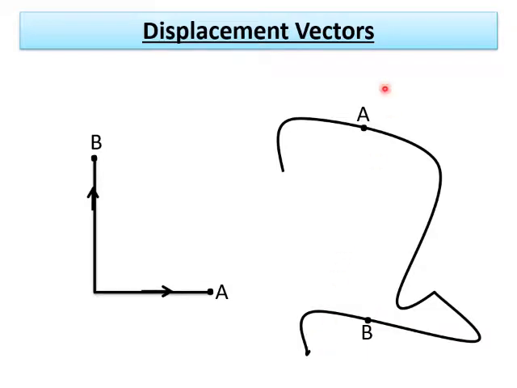Here A is the initial point and B is the final point. The distance covered will be the path, as it is represented like this. But if you want to draw a displacement vector from A to B, you have to draw it like this. So these are the displacement vector representations.